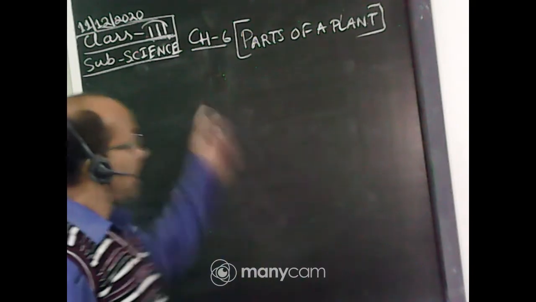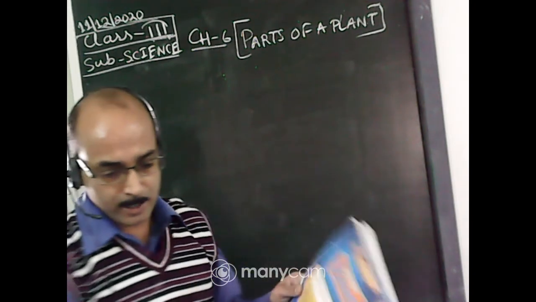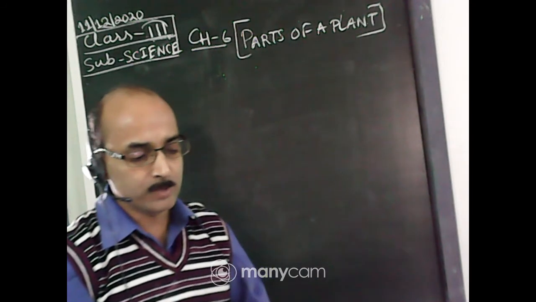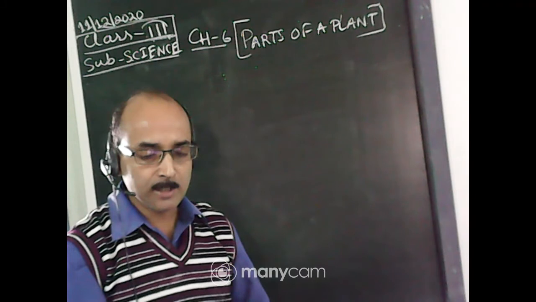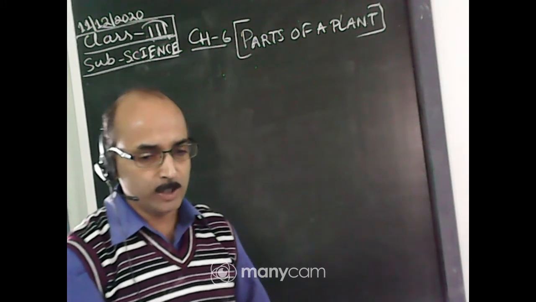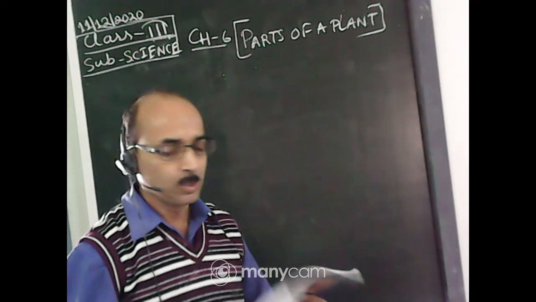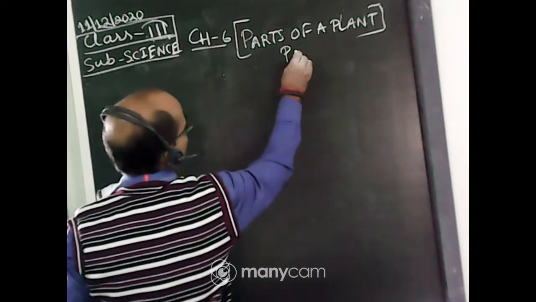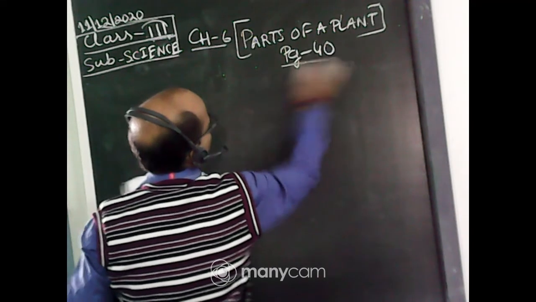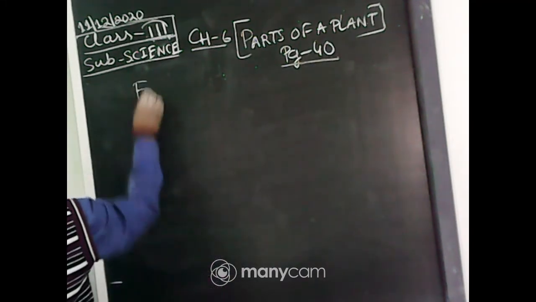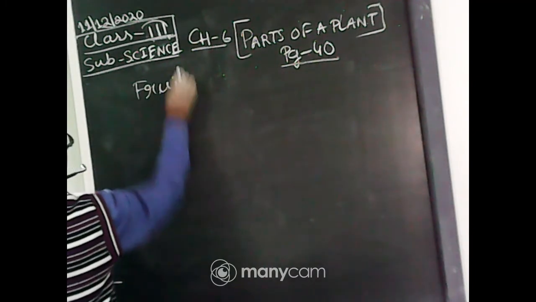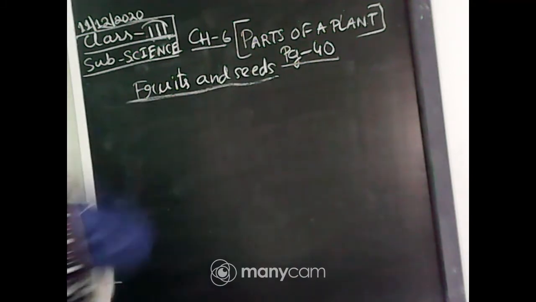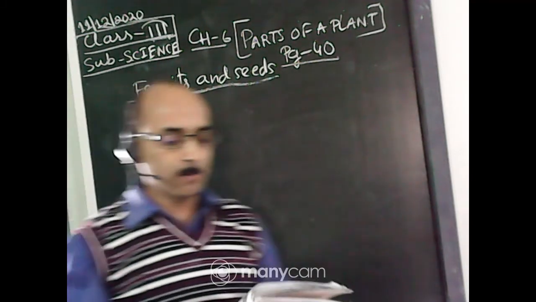So let us start parts of a plant. We have done the explanation. I have given you the explanation of some portion, only a few things are left. I have also given the video in the YouTube channel. You can see from there also. So I will start from fruits and seeds. This is from page number 40.